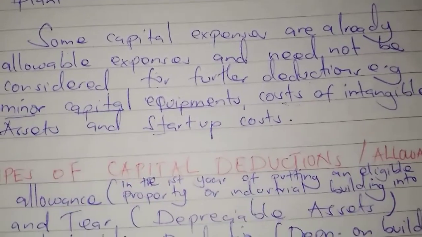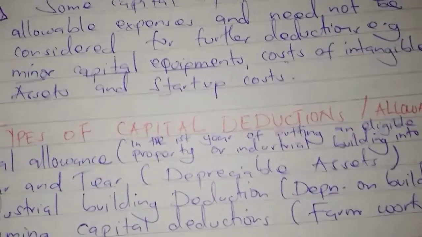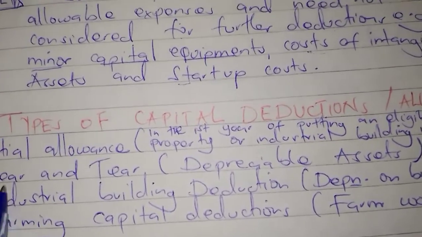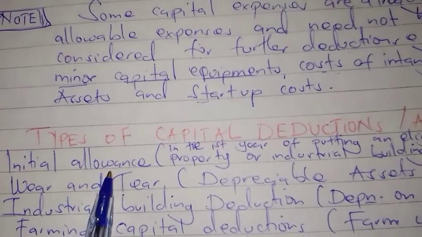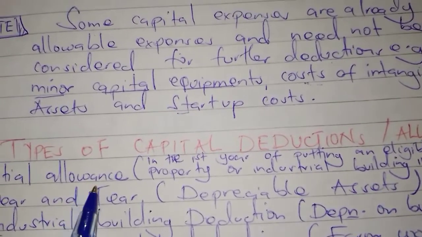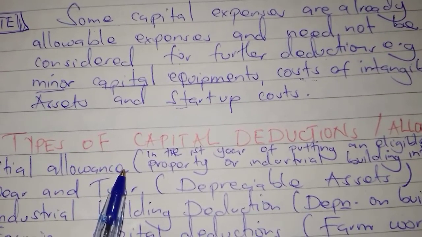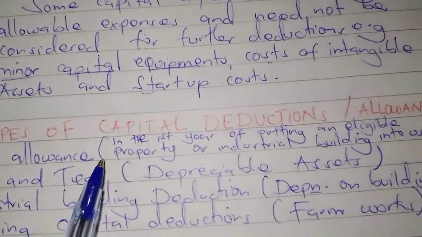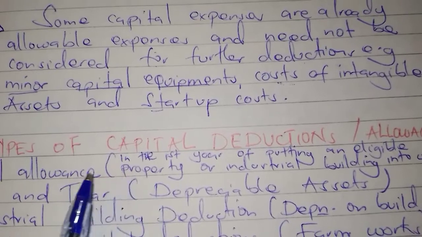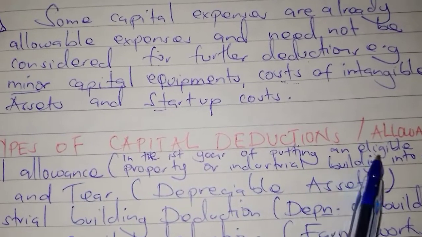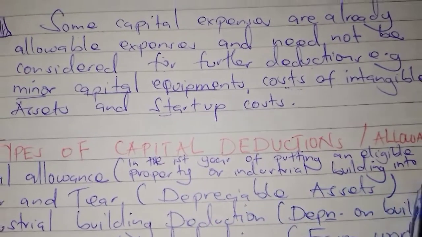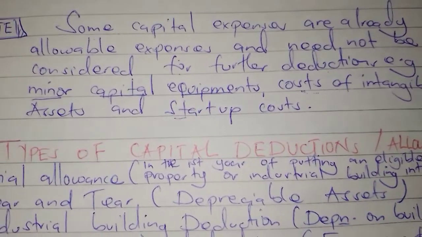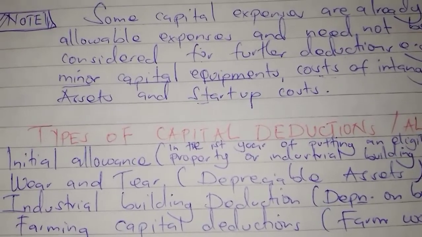Yeah. So let's look at the types of capital deductions. First we have the initial allowance. It is always considered in the first year of putting an eligible property or industrial building into use. We shall look at it in detail in the next video.